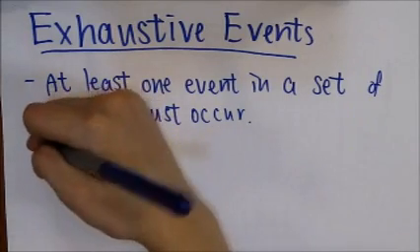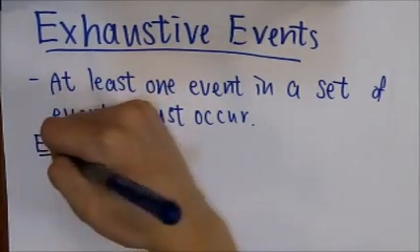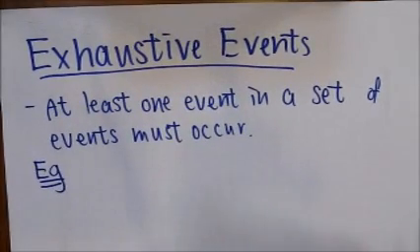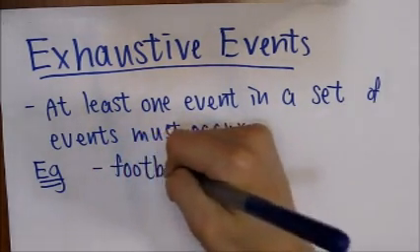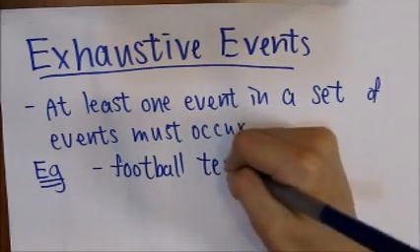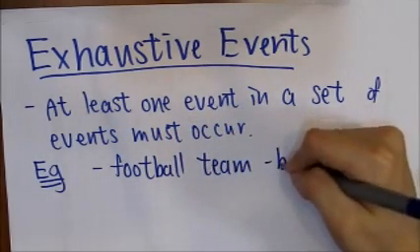Let's look at an example. Let's say that every student in the school must join at least one sports team of the school. So for simplicity, let's say that there are only two sports teams in the school: the football team and the basketball team.